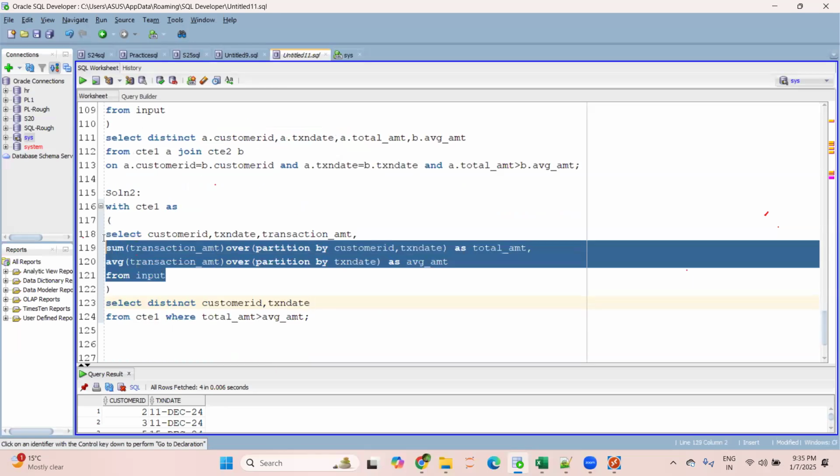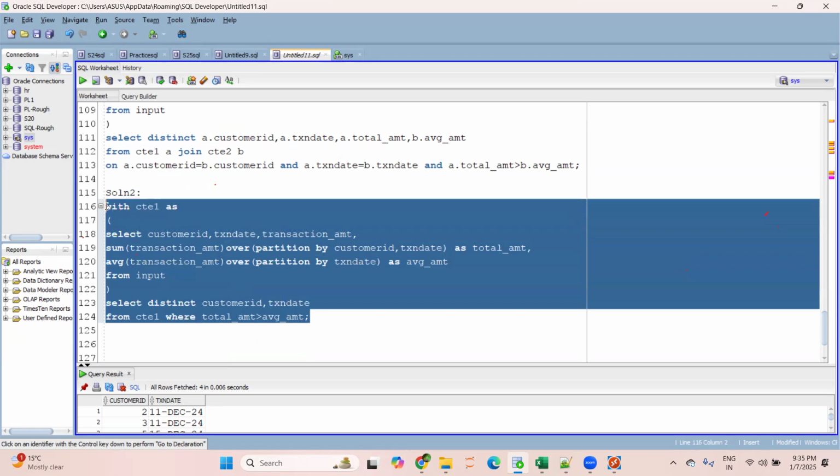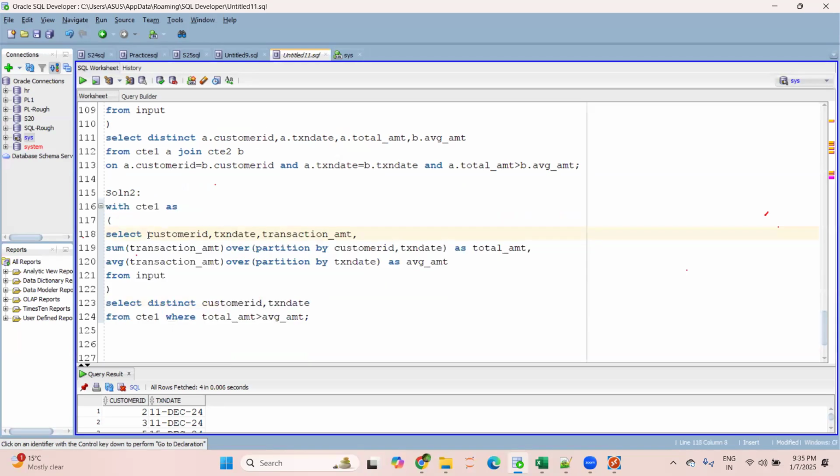Now you can easily answer which solution is better from a performance perspective. Solution 2, right? We have reduced the number of CTEs and we are not using any joins. Solution 2 is much better than solution 1 as far as performance is concerned.